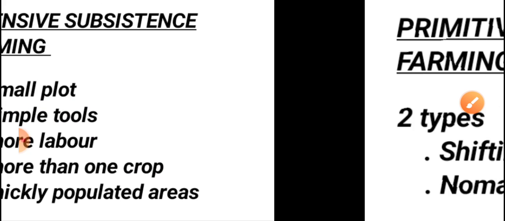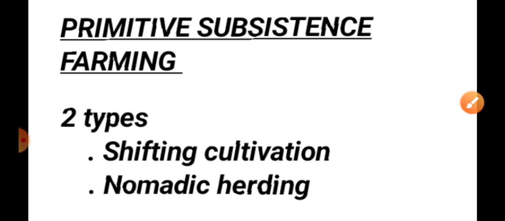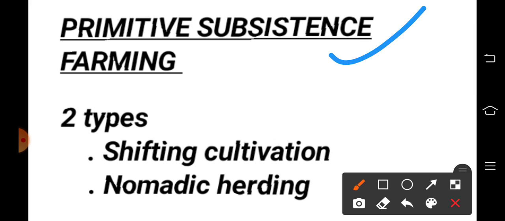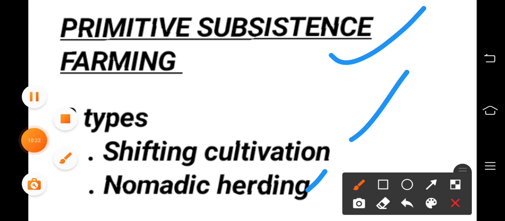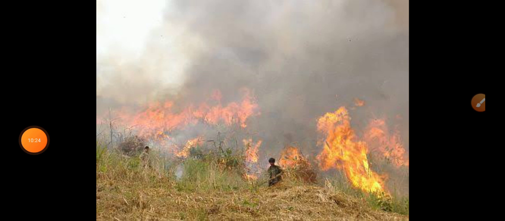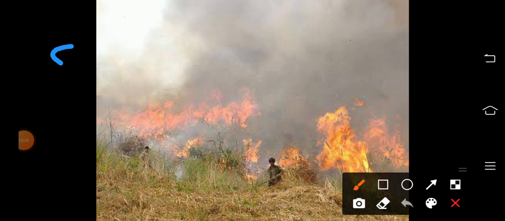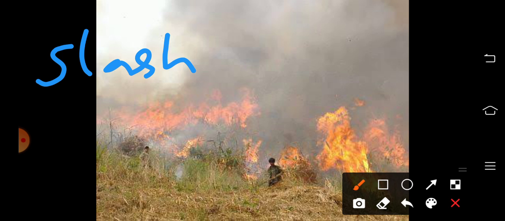Then the second type of subsistence farming is primitive subsistence. In this particular type of agriculture, there are two types: shifting cultivation and nomadic herding. So let us check what this is. Shifting cultivation means slash and burn cultivation. It is also known as slash and burn cultivation.